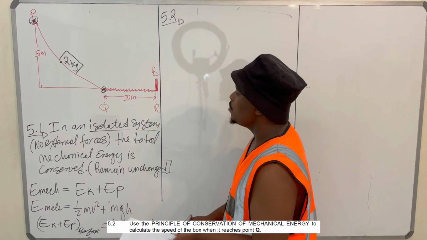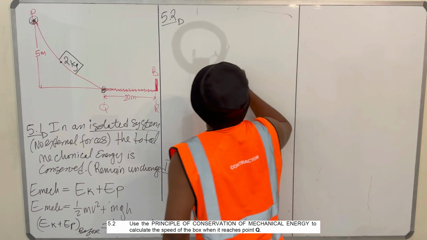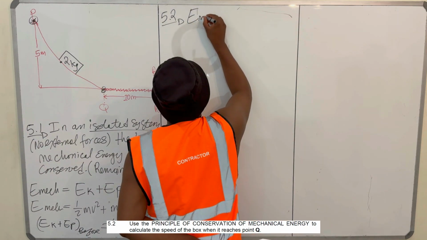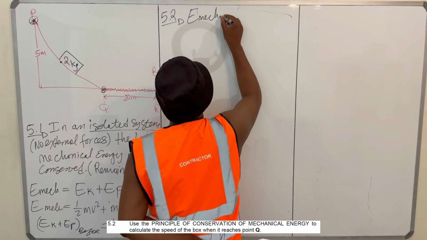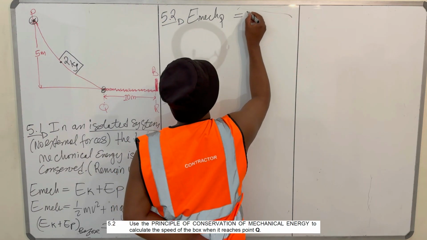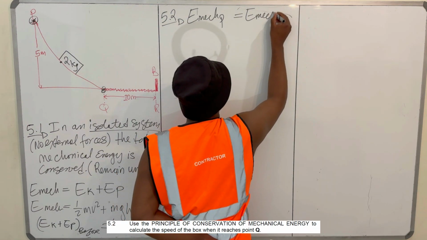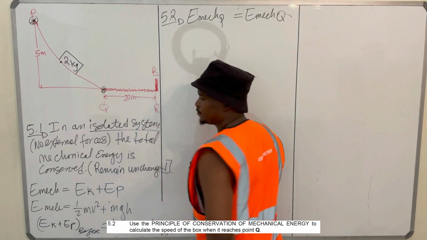So, our mechanical energy at point P should be equal to our mechanical energy at Q.